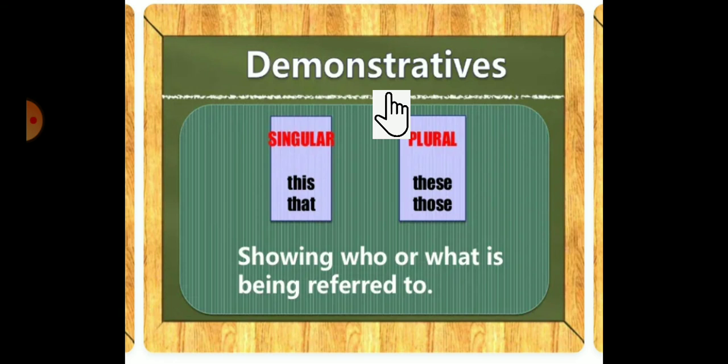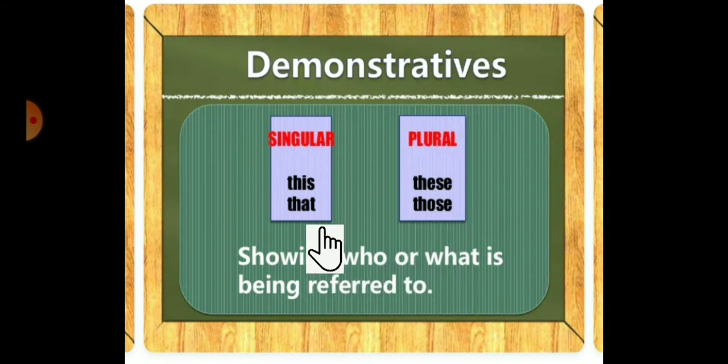So student, what is demonstrative? Pointing an arrow towards anyone, mentioning anyone, talking about any one of them. So it is demonstrative. Talking in detail about anyone, explaining something to someone, pointing a finger at someone, all this is demonstrative. So when we study demonstratives, they are of two types, singular and plural. In singular, the demonstrative words are this and that. In plural, the demonstrative words are these and those. This is for one, these is for more than one. It might be 100, 200, 300, plenty number of things it may be.